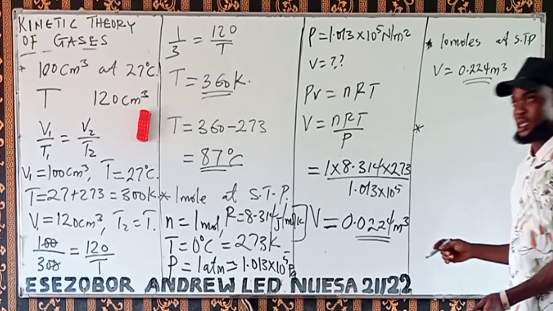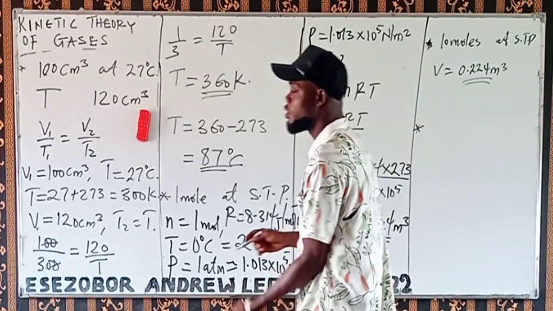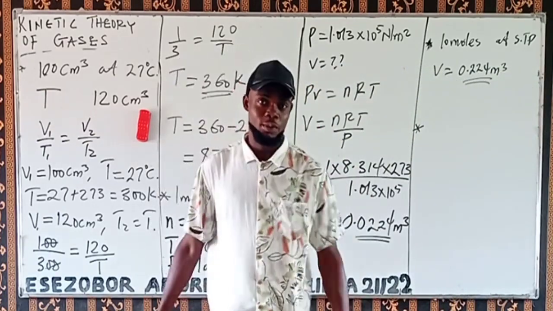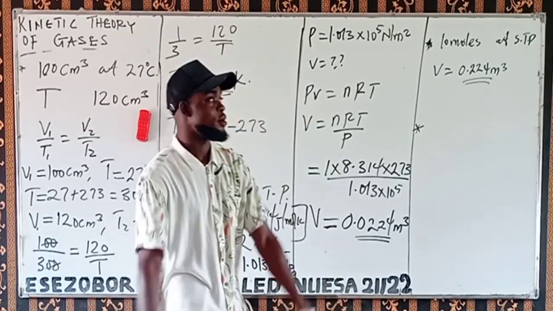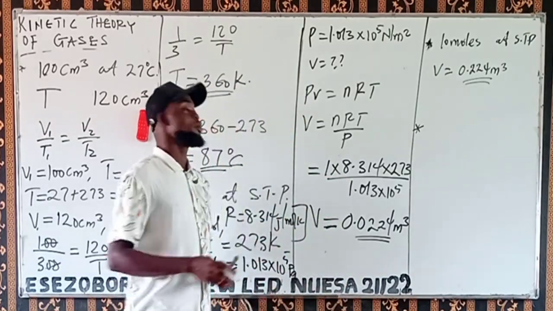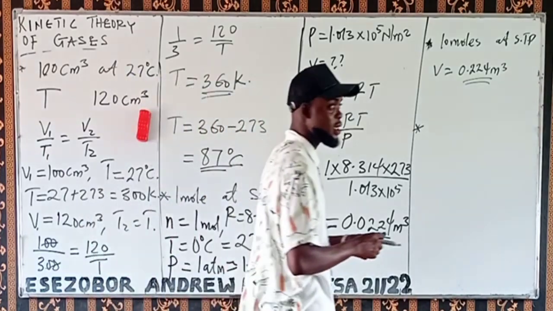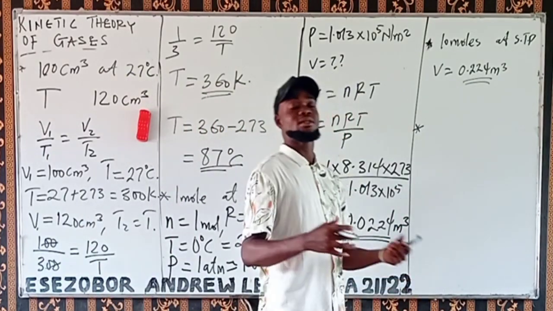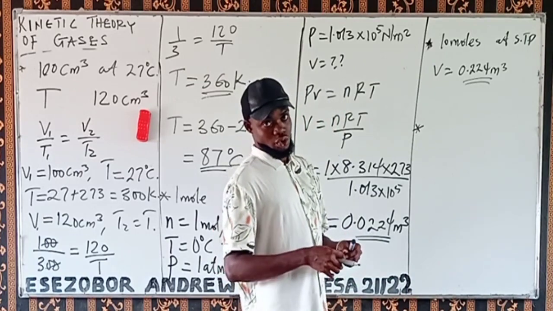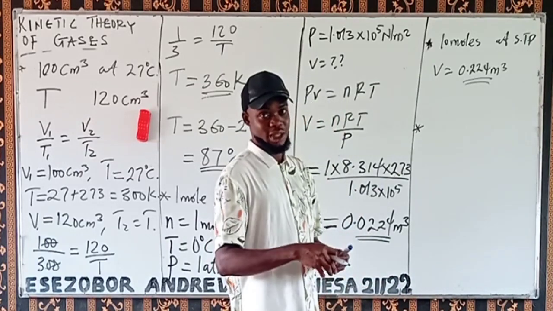Then also solve this for me. If you wish to keep 1 mole of an ideal gas at STP in your room, how big is the container you are going to use? What is the volume of the container you are going to use? That's what I mean.